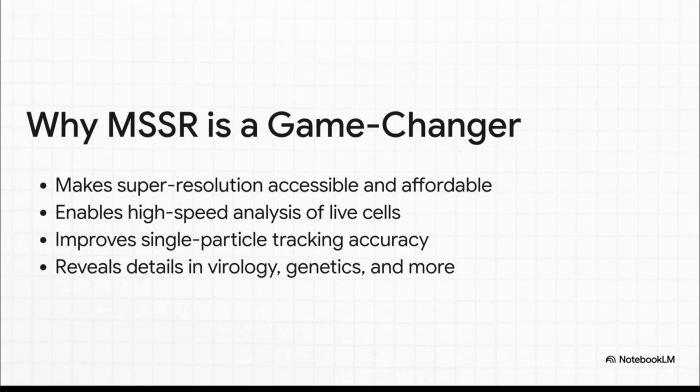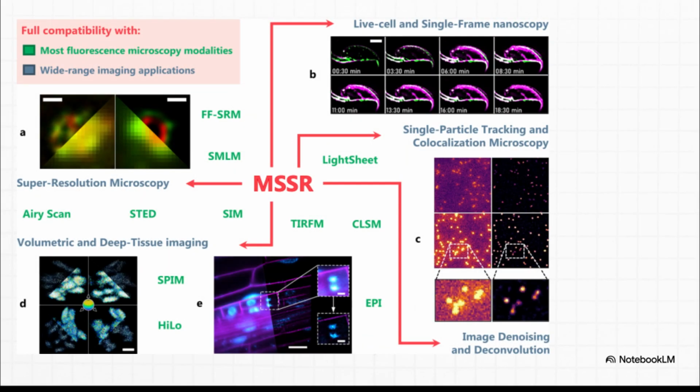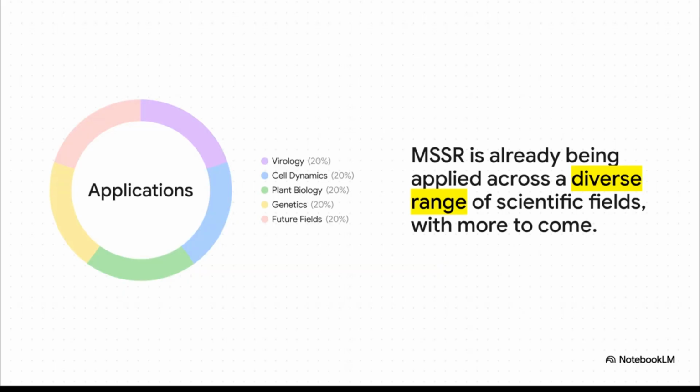And because it works on a single frame, scientists can finally study really fast-moving stuff in living cells at a resolution they could only dream of before. We can now actually watch the machinery of viruses, see DNA coiling up, and observe the dance of molecules, all of it, in real time. And scientists are already putting this thing to work, you bet they are. They're using it to watch viruses actually build themselves, to observe all the dynamic things happening inside plant cells, to track the movement of chromosomes.